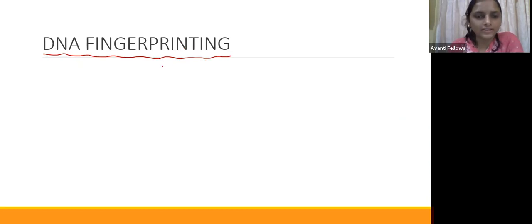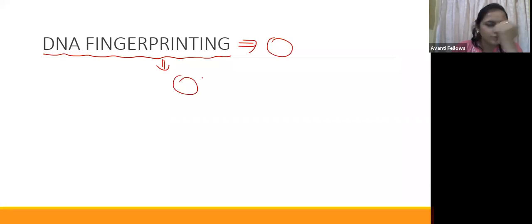Okay, so now let us come to DNA fingerprinting. Guys, every individual has a separate fingerprint, right? Like that, we are all different, and the difference is due to the DNA, there is a polymorphism in the genes. Now, if we want to differentiate me and you, we have to know the genome, right? We have to know not only the physical appearance, we have to know about the genome.